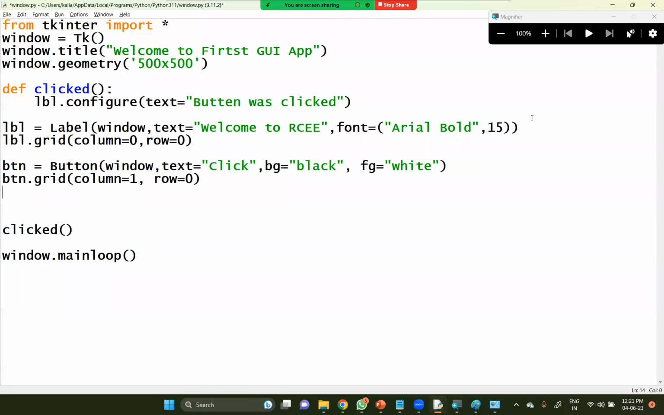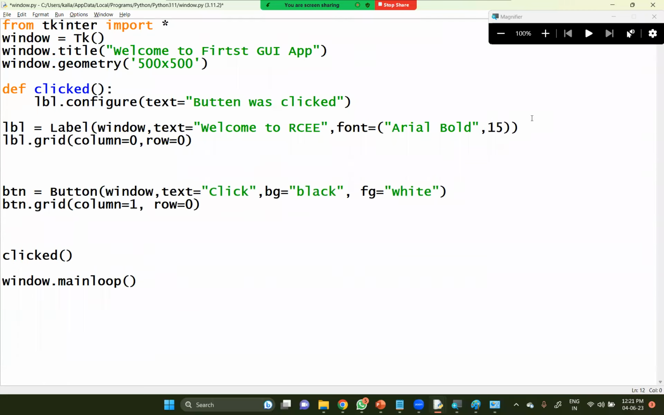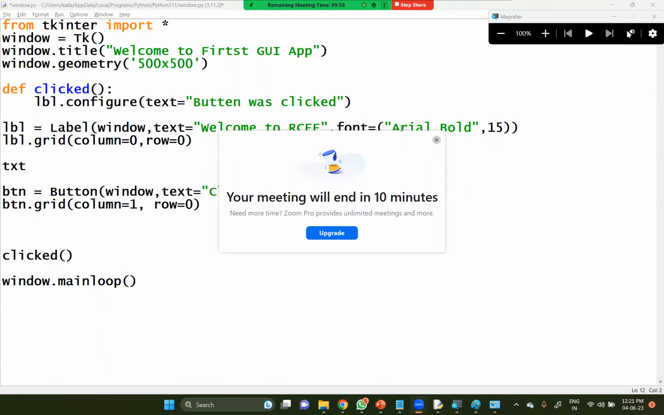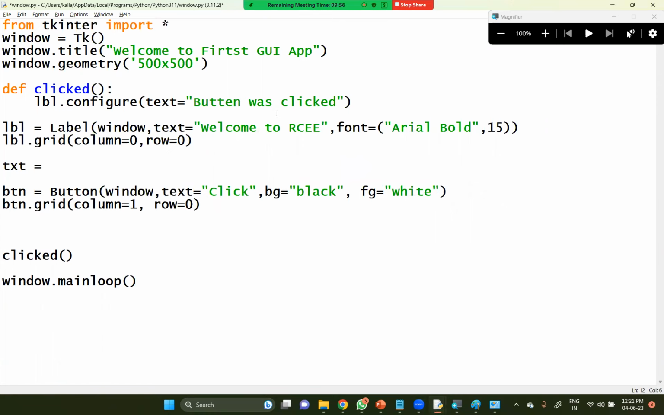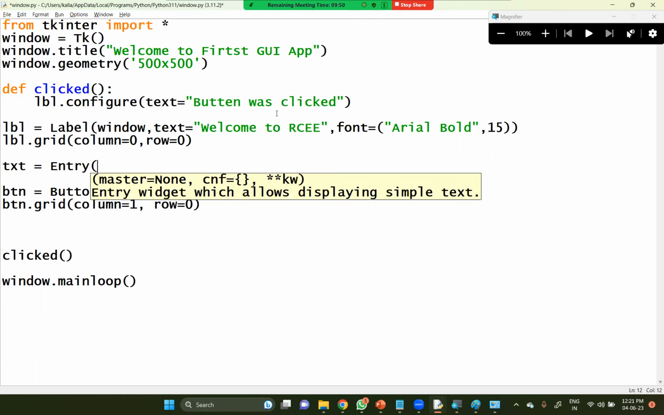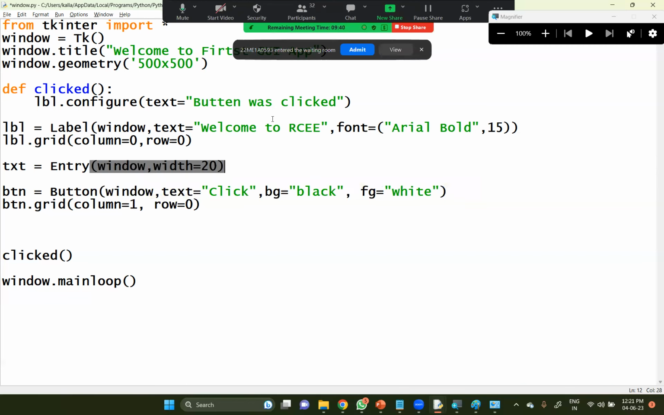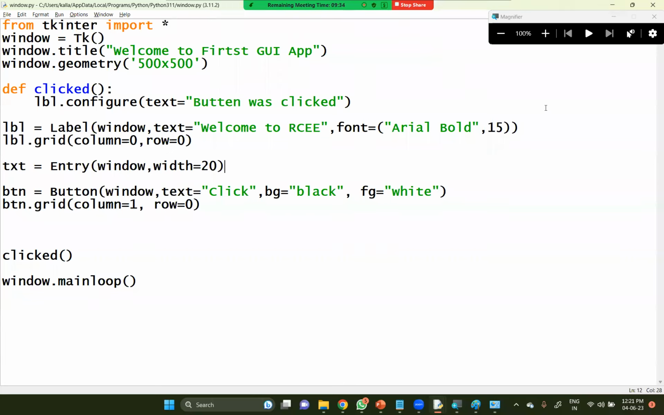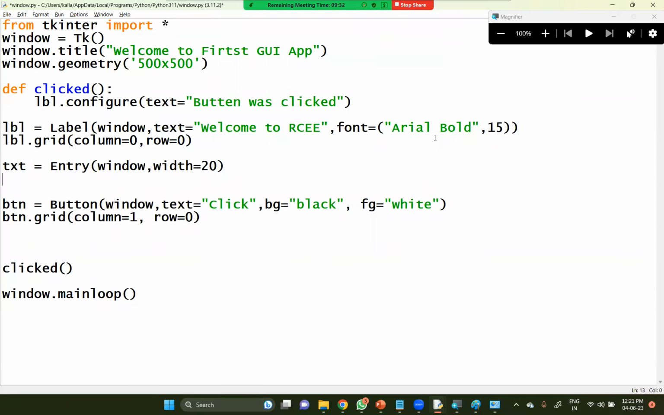Any variable, before the button, I'd like to specify here. Normally it is txt equals Entry of, the master is window, comma, and my configuration in terms of width, width will be equal to some 20. So it could accept up to 20 characters; I mean 20 units will be displayed to you. Let me check whether it is displaying properly or not.